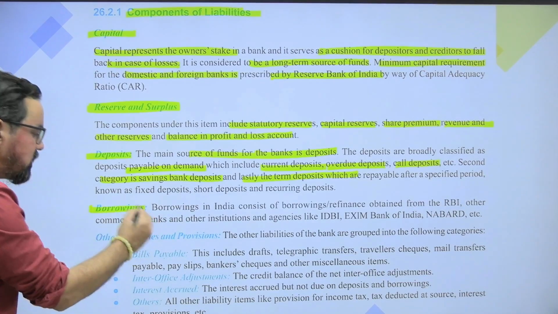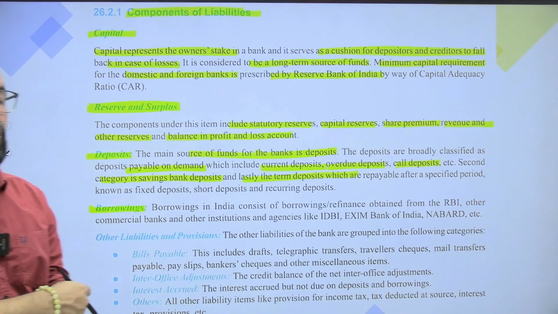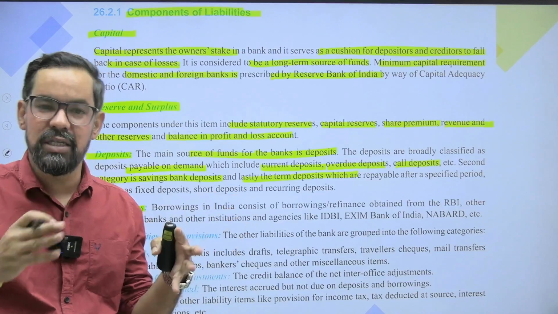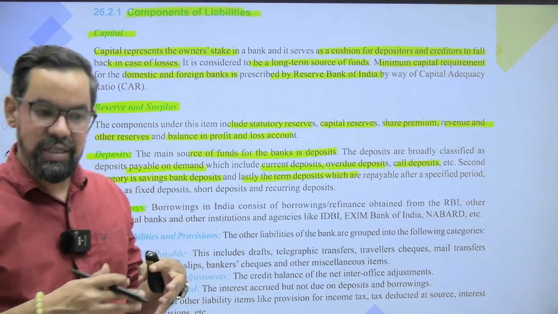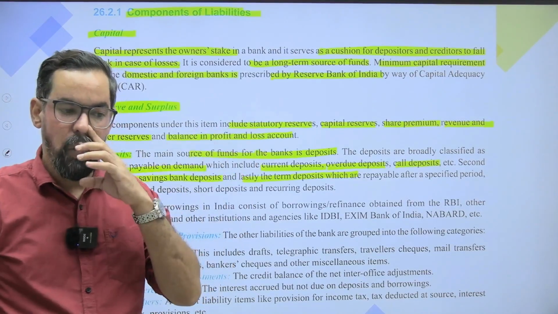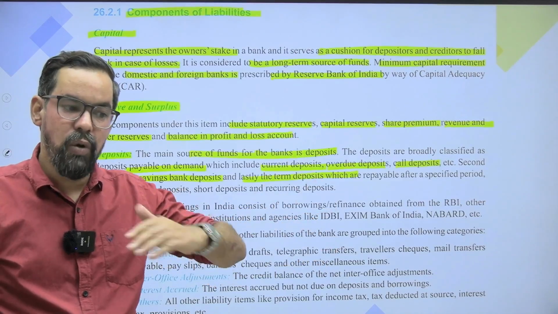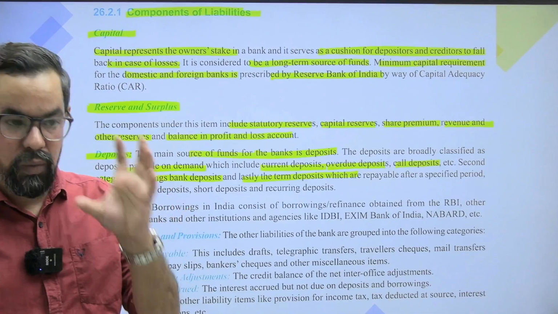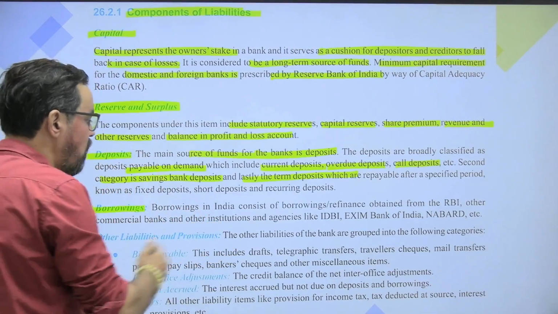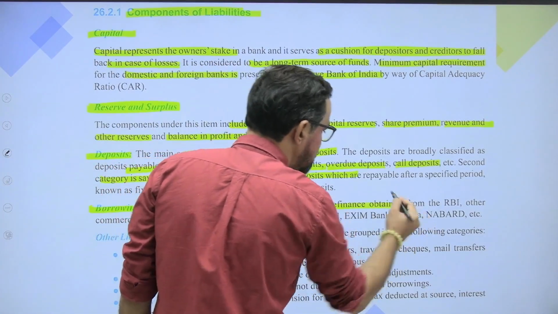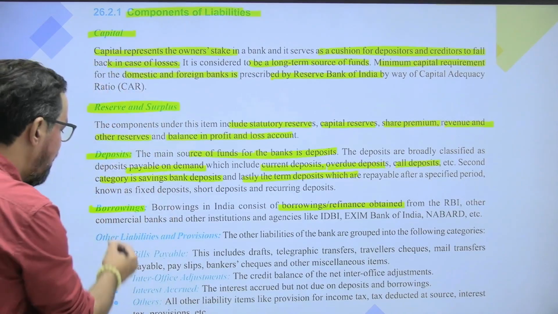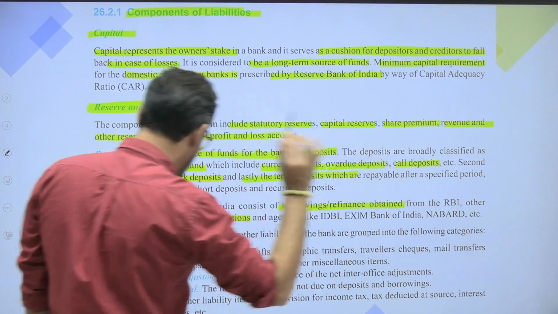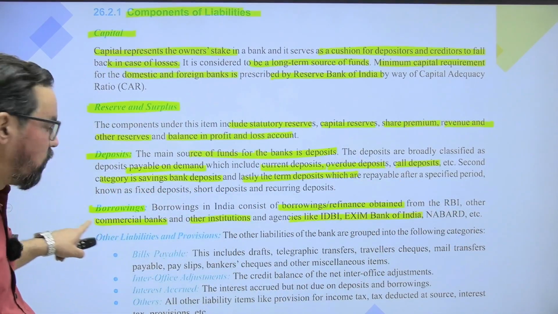Okay? Borrowings. So a bank can borrow majorly from two sources, three sources. Now, the major categorization is two: domestic and international. Domestic is borrowing from RBI, borrowing from other banks, interbank borrowing, borrowing from other institutions like DFIs, okay, and international borrowing. So this is the overall categorization. Okay. Borrowing in India consists of borrowing or refinancing obtained from RBI, other commercial banks, and other institutions or agencies like this. Okay. Or it can be from international borrowing also.